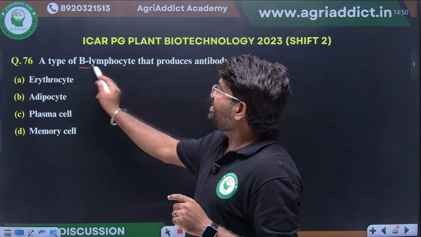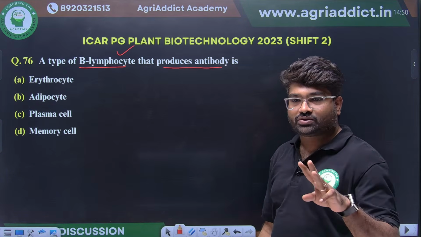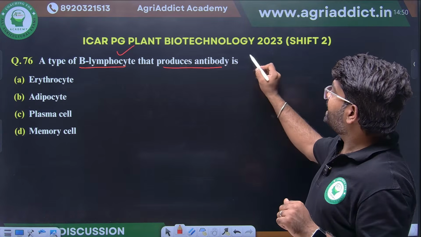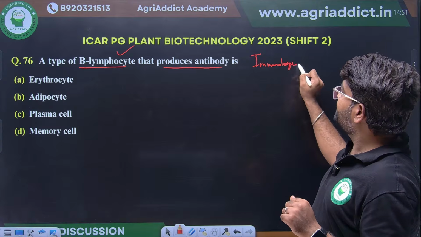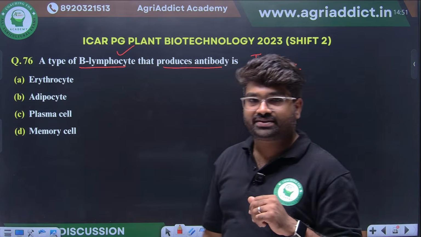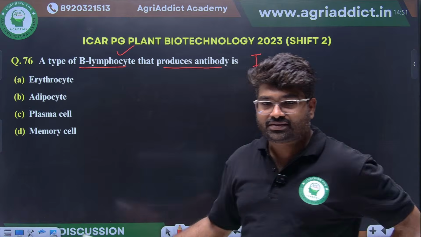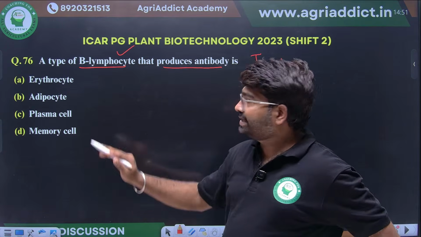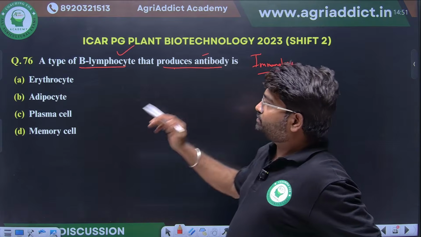A type of B lymphocyte that produce antibody. From the last 3 years of question papers, they have asked only one question from immunology. This is not there in our syllabus. Immunology is not there in the syllabus, so you don't need to worry, but in 2023 they asked one question. A type of B lymphocyte that produces antibody is what?